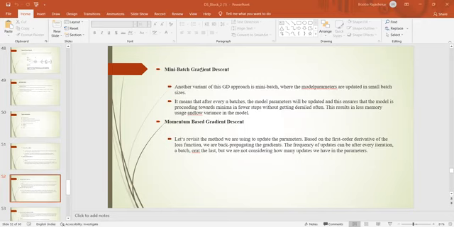Mini-batch gradient descent. The model parameters are updated in small batch sizes. In this one, for n batches, the model parameters are updated, and this ensures that the model proceeds towards the minimum in fewer steps without getting derailed.